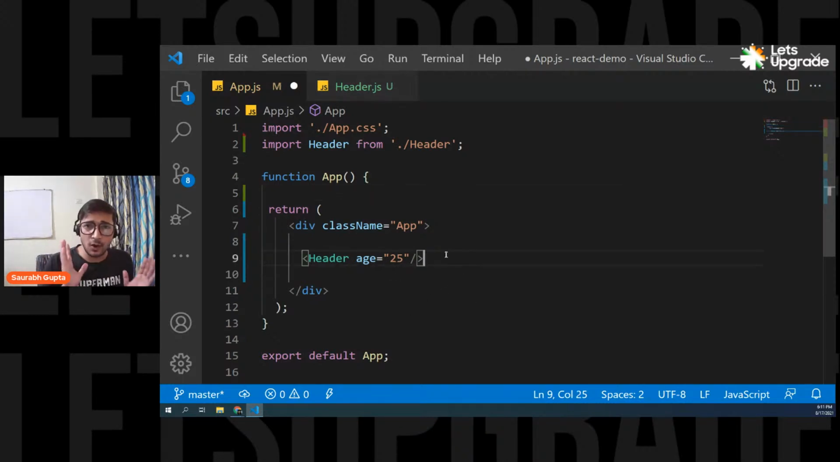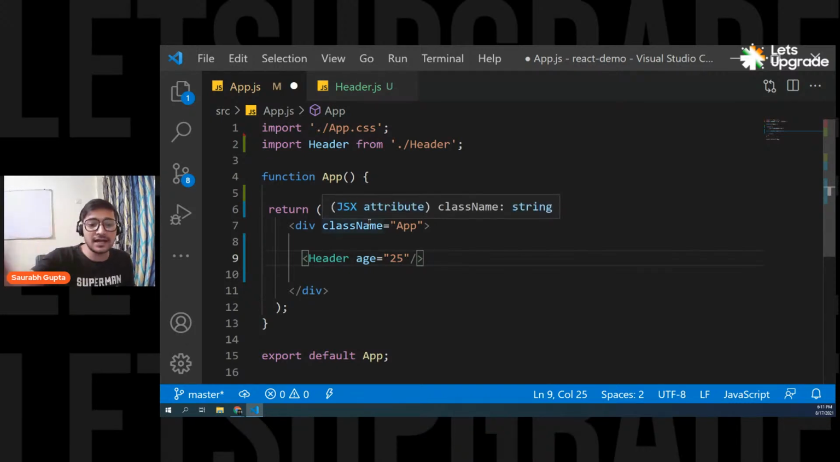So guys, I hope you're understanding, everyone. Props are nothing but properties, and each and every component that you create in React has properties. A lot of properties are inbuilt, and we're going to see them in future. But right now, I'm showing you how to create custom properties for a component. And one of the important uses of properties is you can pass data from parent to the child, and here we are doing it.